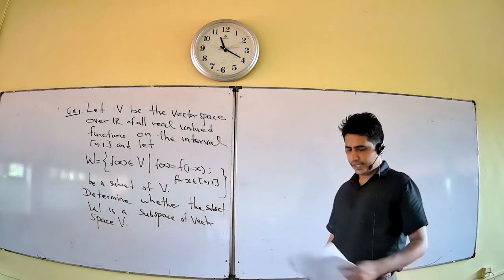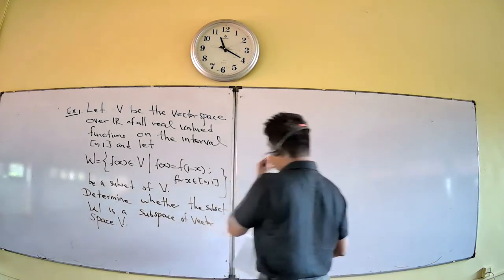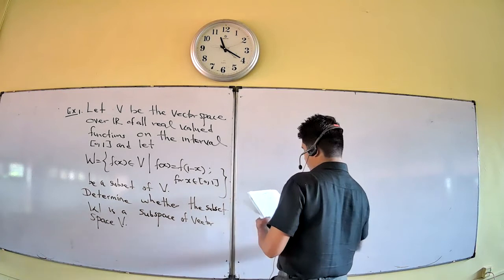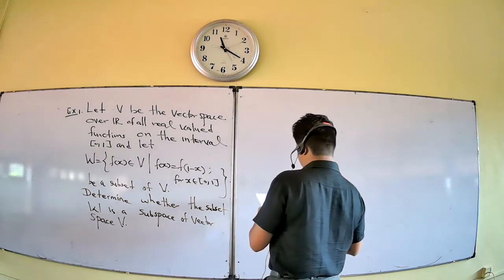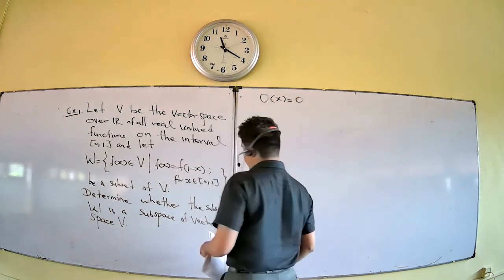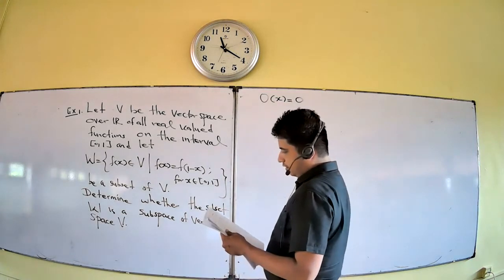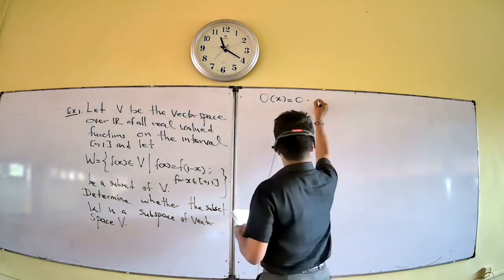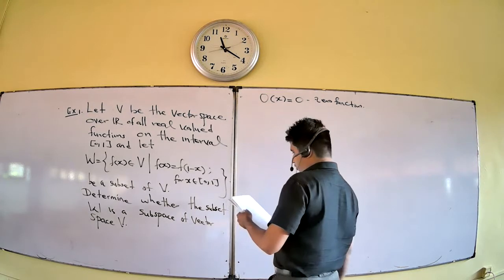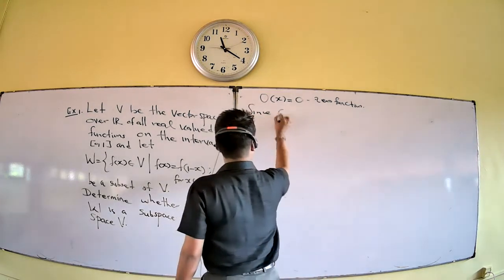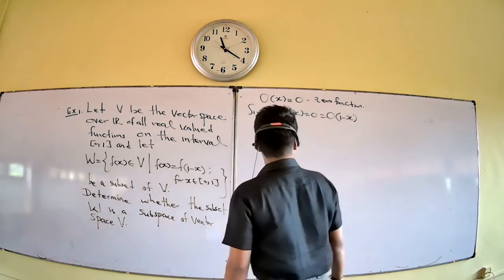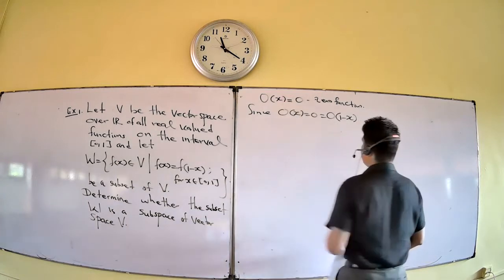First axiom, you take the 0 function. The 0 function means that for any value of x, it takes the value 0. It is a real valued function. Since 0 of x equals 0, 0 of 1 minus x is also 0.